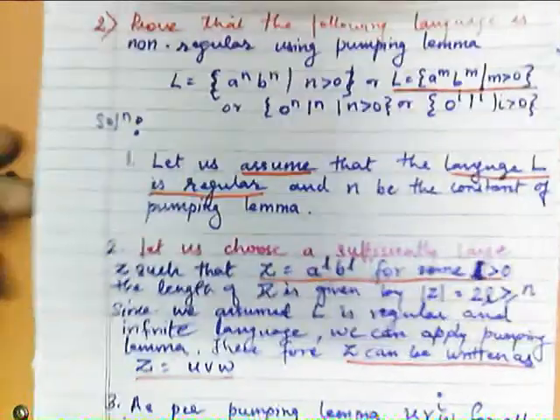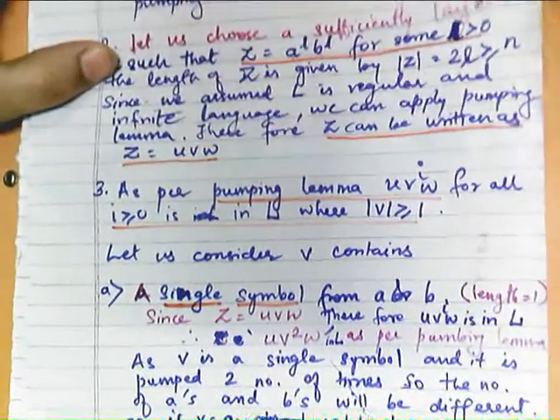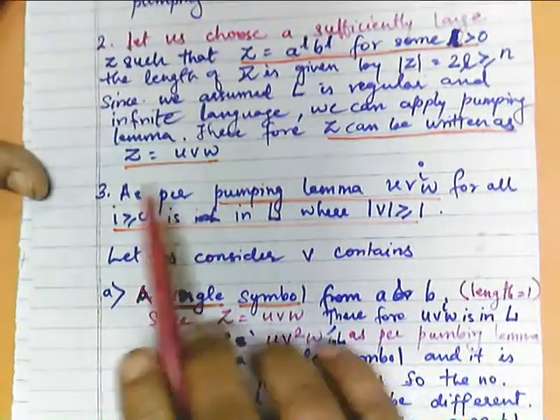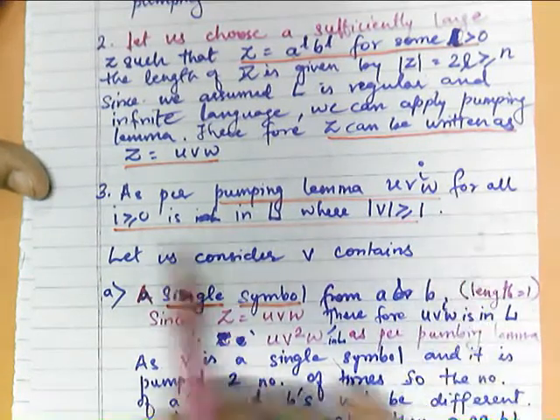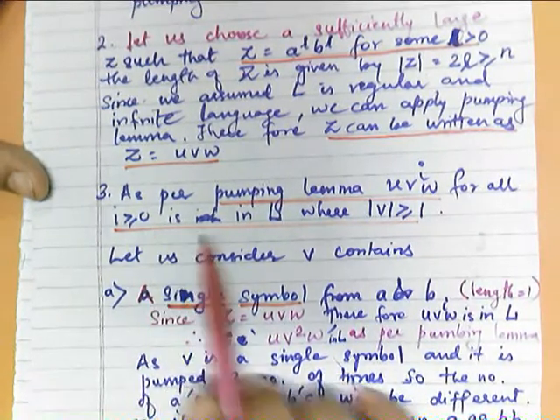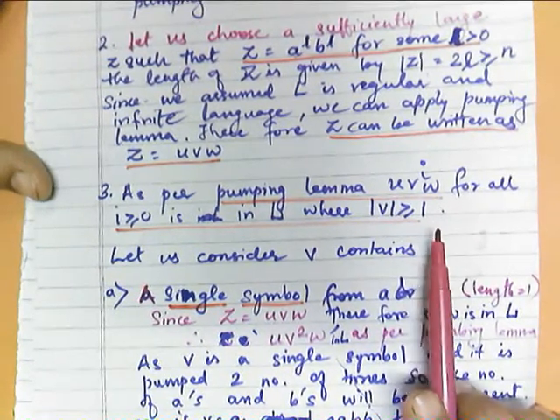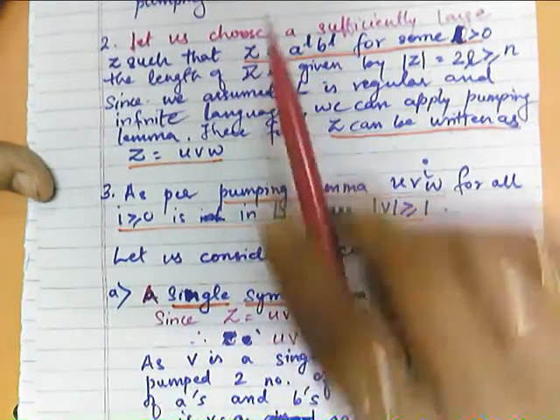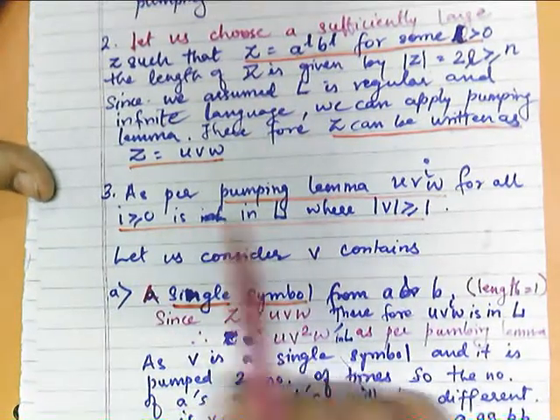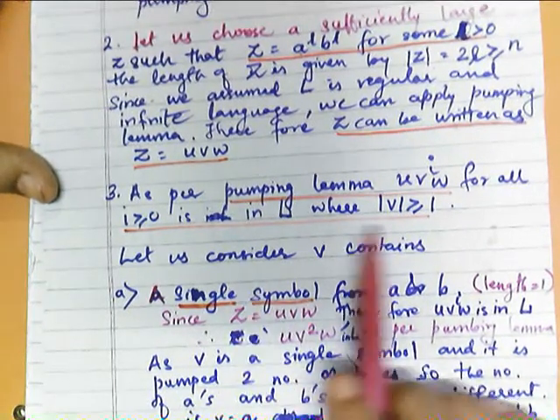Okay, next step is, as per pumping lemma, u v raised to i w for all i greater than or equal to 0 is in L, where |v| should be greater than or equal to 1, that is v should not be empty. So if we have all these assumptions correct, then this should also happen. Now we will try to disprove this, that this is not possible.